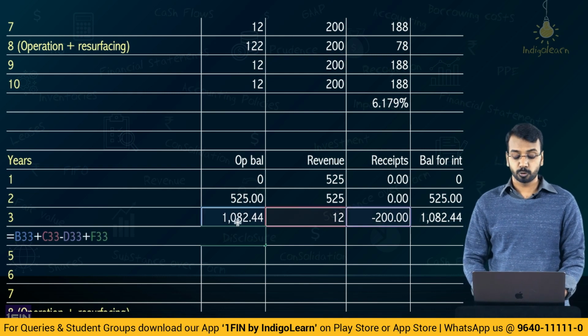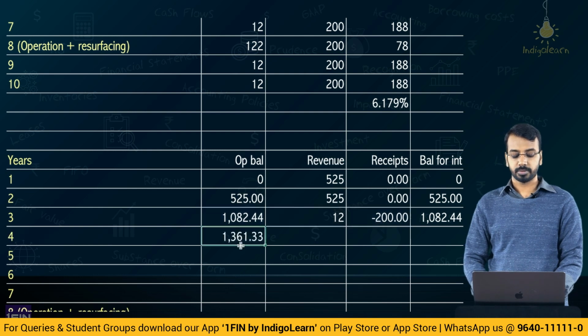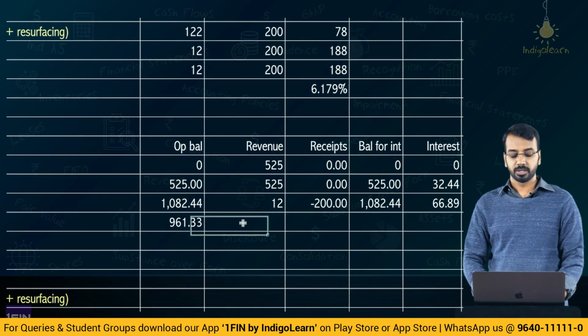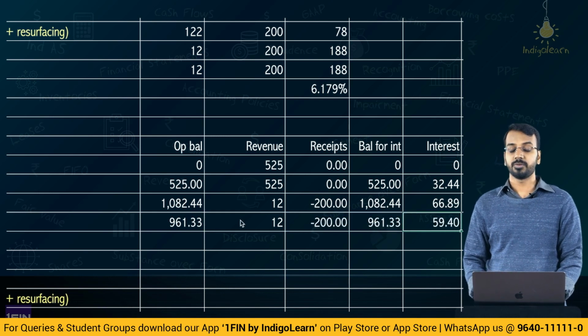What is the opening balance in the next period? Opening balance 1082 plus revenue plus receipts. So, I'll just make this symbol correction here. Minus receipts plus interest, you get 961. So, when you say 961, how much is the revenue? 12, receipts 200, balance for interest 961, interest income 59.4.